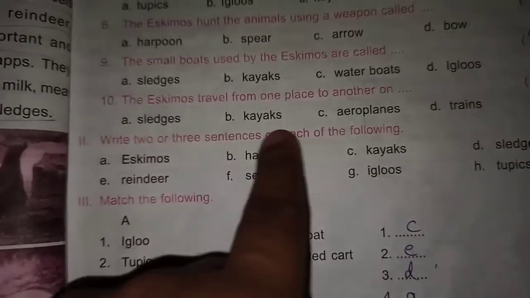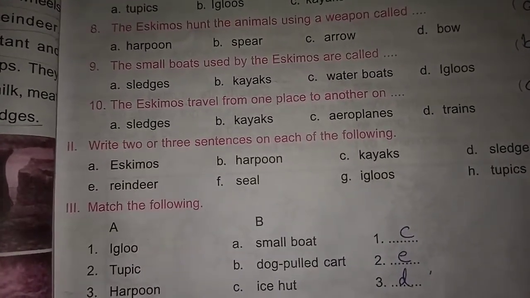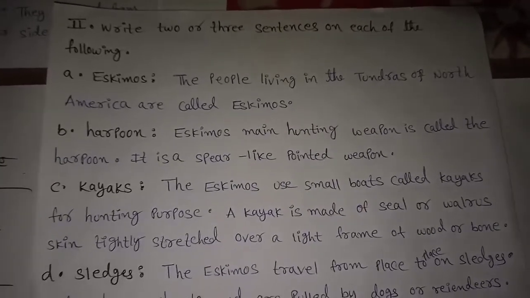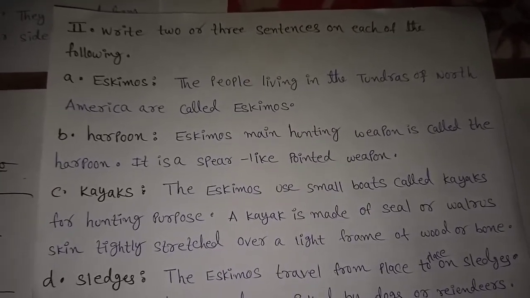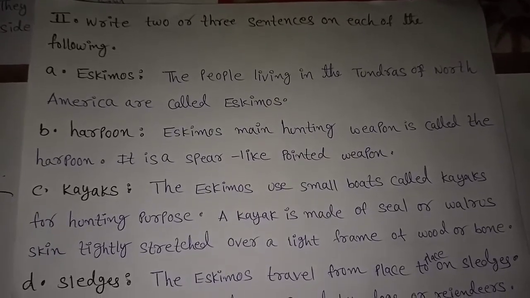First one, A. Eskimos. Look, children, like this you have to keep the second bit heading.